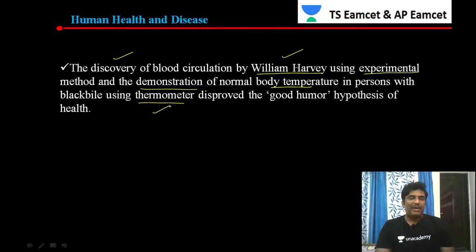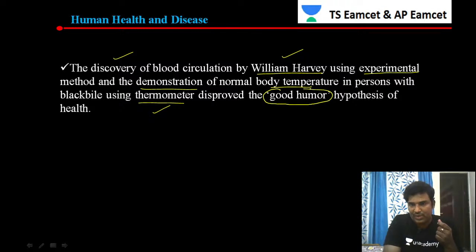So William Harvey disproved the good humor hypothesis. This is a very, very important point we have to remember, students. In a multiple choice question they may ask, what is the role of William Harvey? Here we have to remember 3 points. First thing is, he is the person who discovered the circulation of the blood, that is the first point.